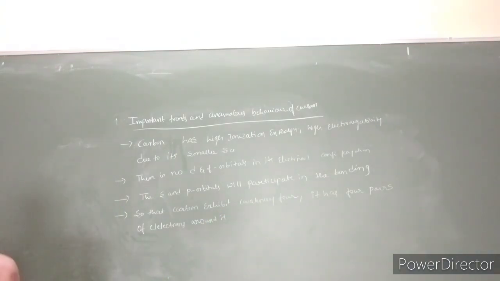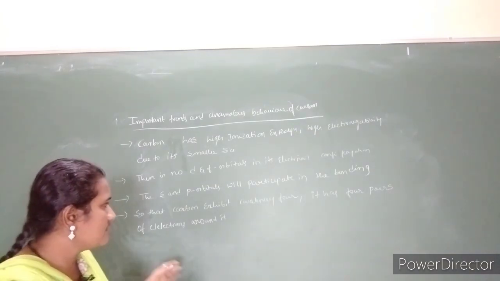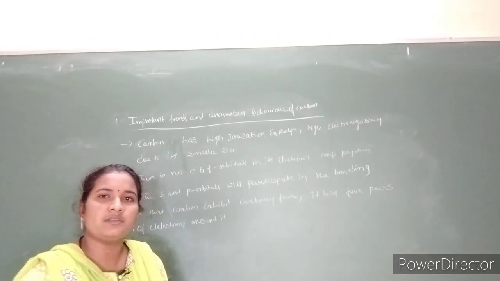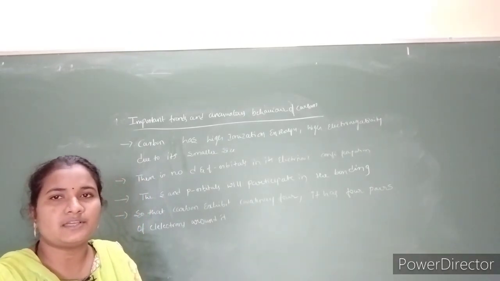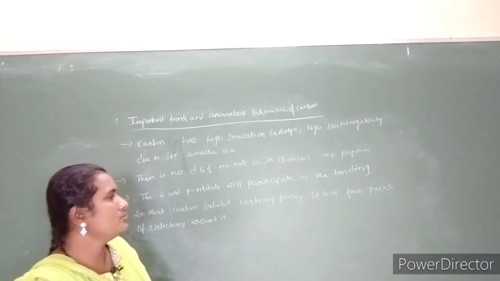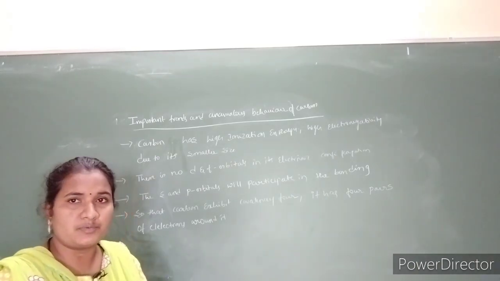In this way it becomes stable, but the rest of the members of the group will exhibit more than 4 covalency due to the availability of d and f orbitals.